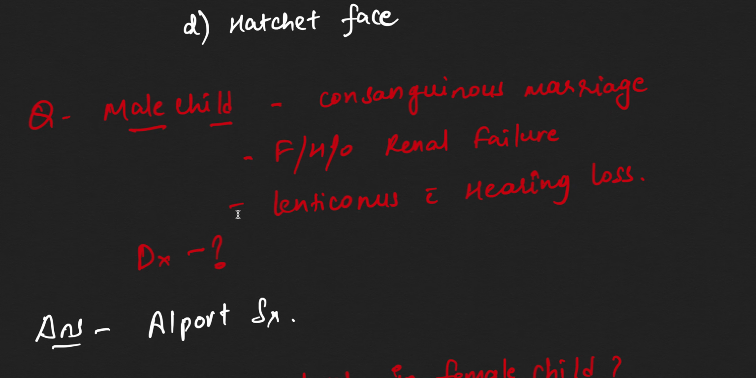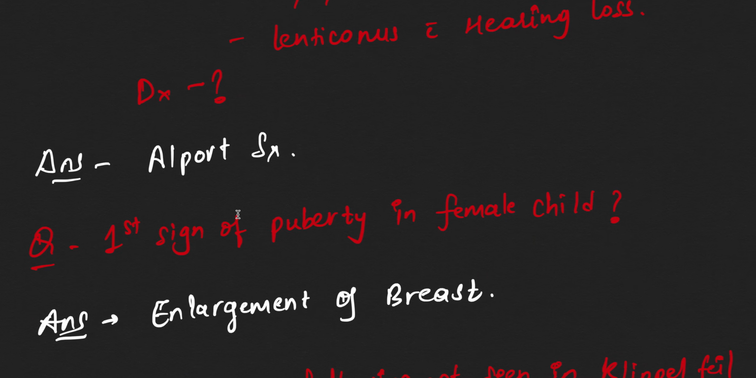Now the question again, male child, consanguineous marriage, family history of renal failure with lenticonus and hearing loss. What will be the diagnosis? It is no doubt Alport syndrome. This is very characteristic of Alport syndrome.